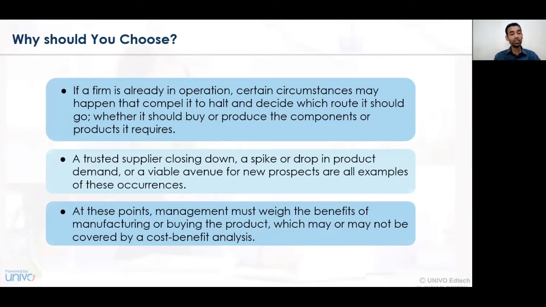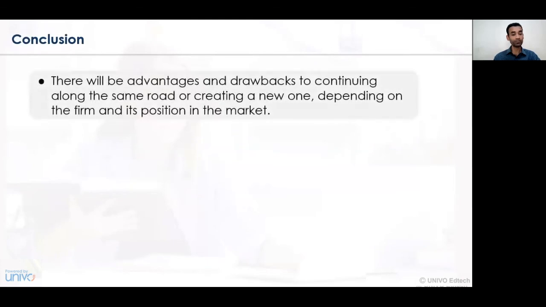Those conditions arise to a certain point wherein the person has to take a decision about whether to make or whether to buy a certain product. Hence, weighing the benefits of a manufacturing concern against buying a product, or getting a benefit from the outside market through outsourcing, is essentially required. In all these processes or activities, cost benefit analysis is essentially required, and the organization should focus on considering the cost benefit analysis.